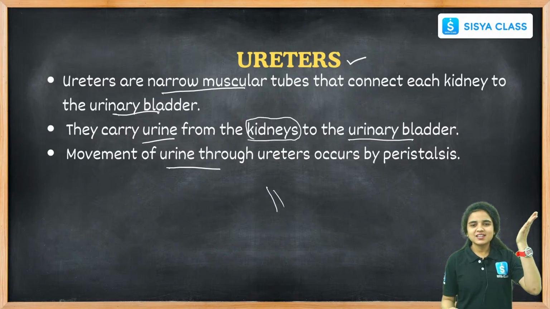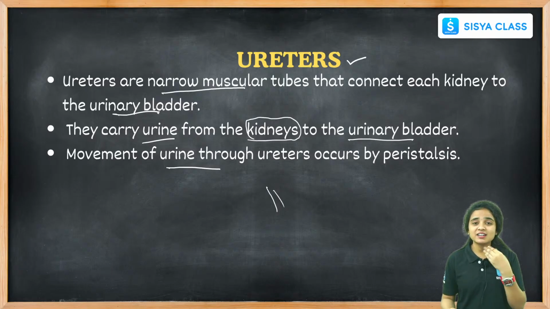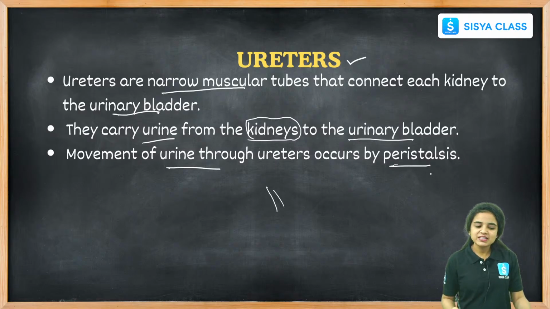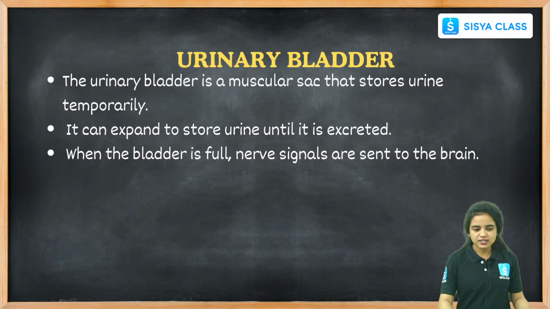We learned peristalsis movement in our digestive system, and also in the respiratory system, and now we are learning it in the ureter also. With the help of peristalsis movement, the urine passes through the ureters.